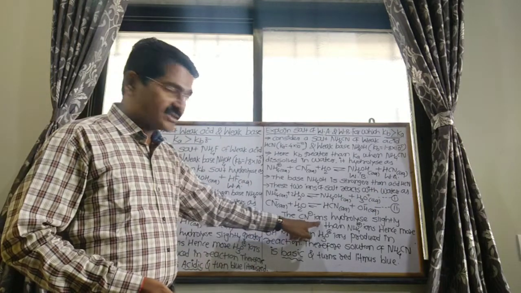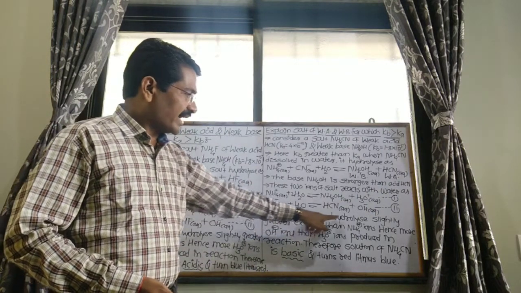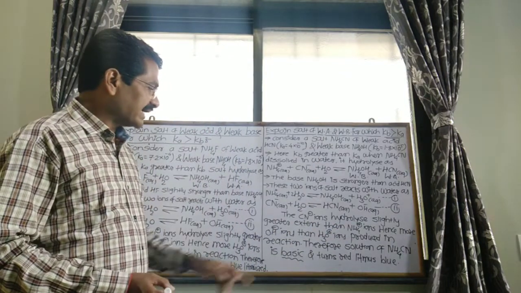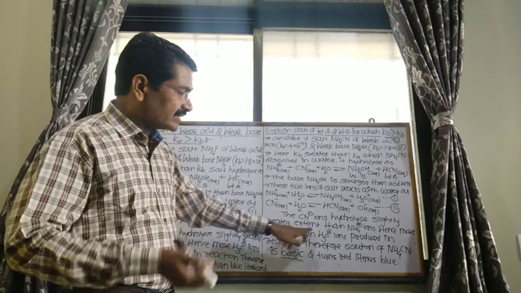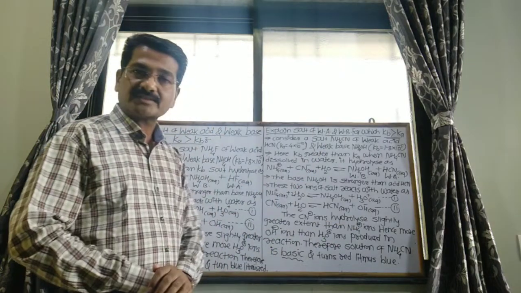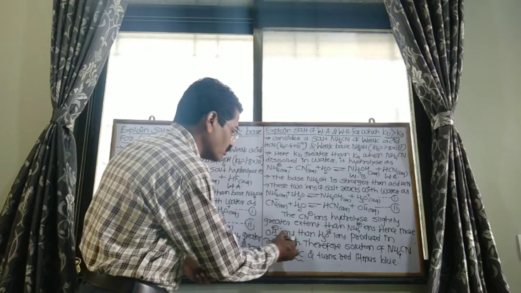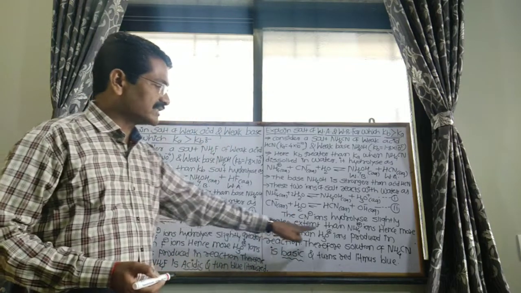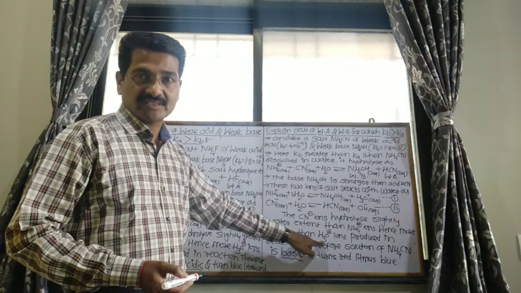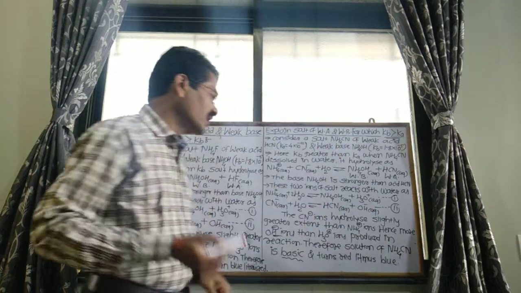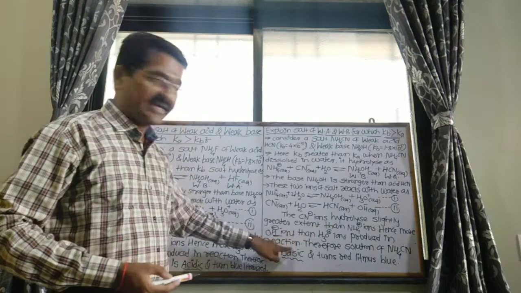The cyanide ions hydrolyze to a slightly greater extent than the NH4 plus ions. Hence, there are more OH minus ions than H3O plus hydronium ions. These OH minus ions are greater than the hydronium ions produced in the reactions.